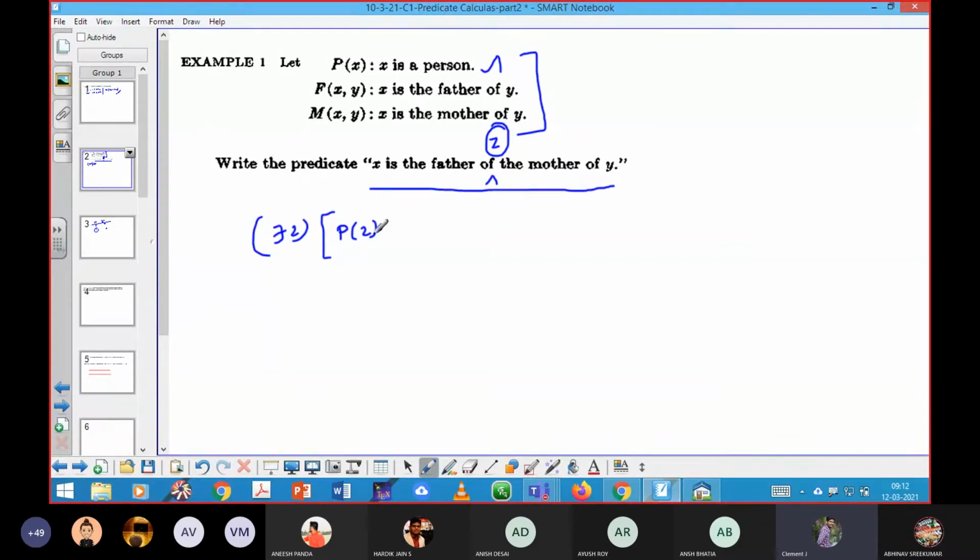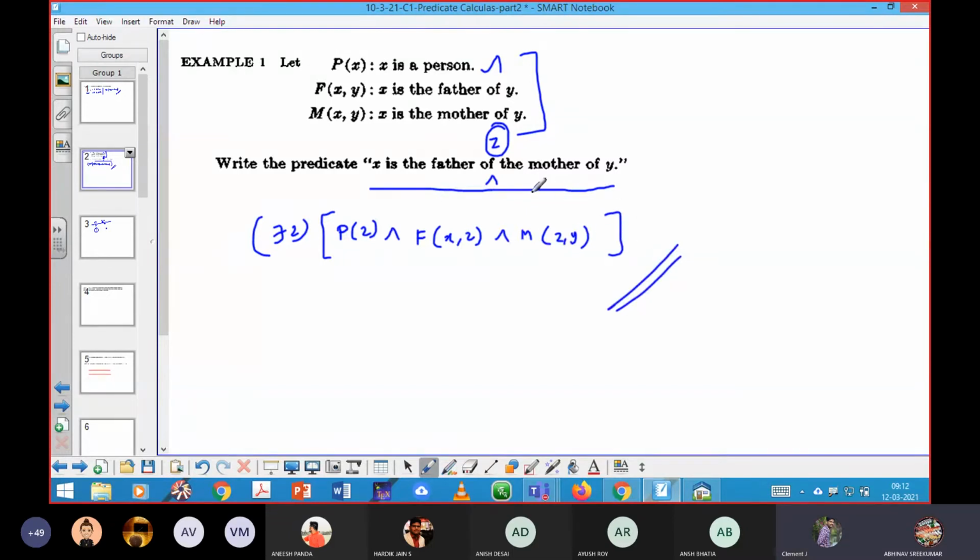So I should write P of z. Next, the and symbol. I can proceed with the given criteria. X is the father of z. Next, what will be coming? F of x comma z. And then, Z is the mother of y, M of z comma y. That's it.